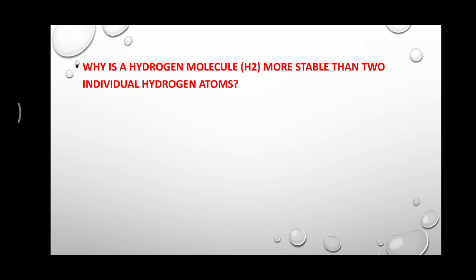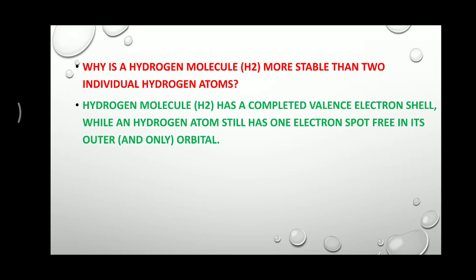In a hydrogen molecule, the K shell of each hydrogen atom is fulfilled by sharing, but in an individual hydrogen atom there is no completely filled K shell, it has a vacant space for a single electron. So the answer: a hydrogen molecule has a completed valence electron shell, while a hydrogen atom still has one electron spot free in its outer orbital. So a hydrogen atom is not stable, because for stability atoms try to complete their outer shell, that is, attain the noble gas configuration.